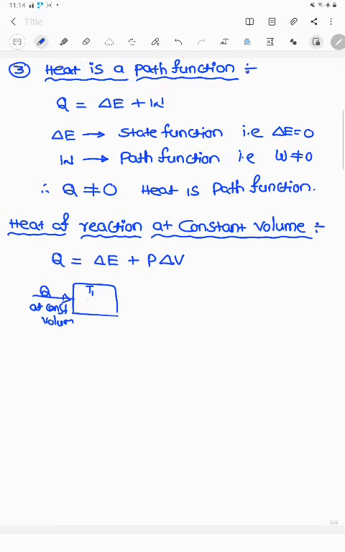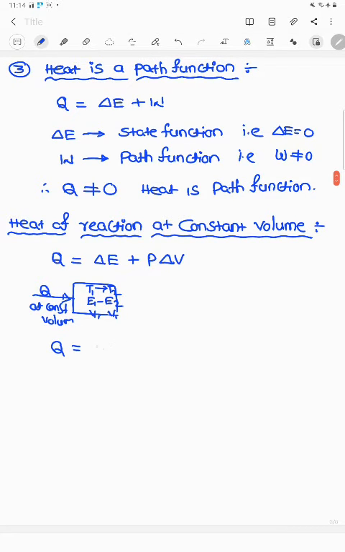Initial temperature T1, its internal energy E1, volume V1. By supplying Q calories of energy at constant volume, first it increases the temperature from T1 to T2, simultaneously internal energy increases, the volume remains constant, there is no change in the volume. Therefore, according to the first law of thermodynamics, Q equals the change in internal energy E2 minus E1 plus P into V2 minus V1.